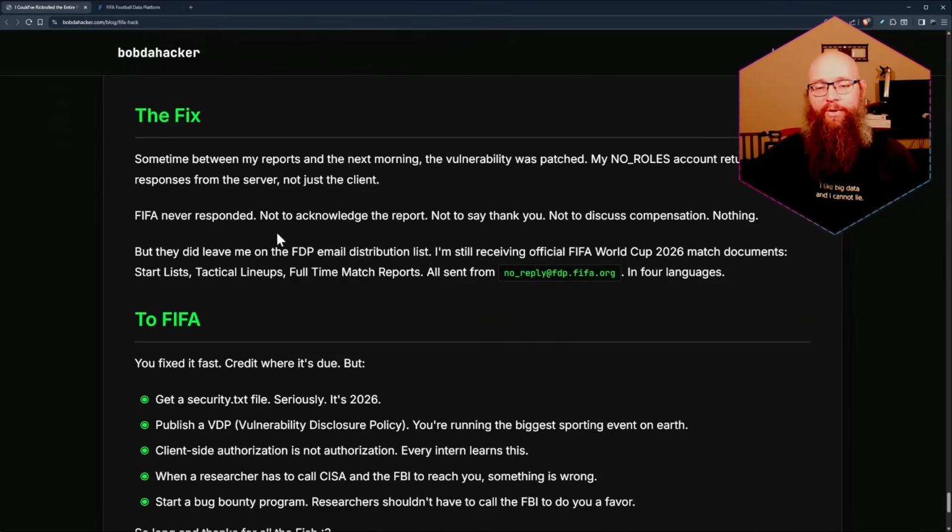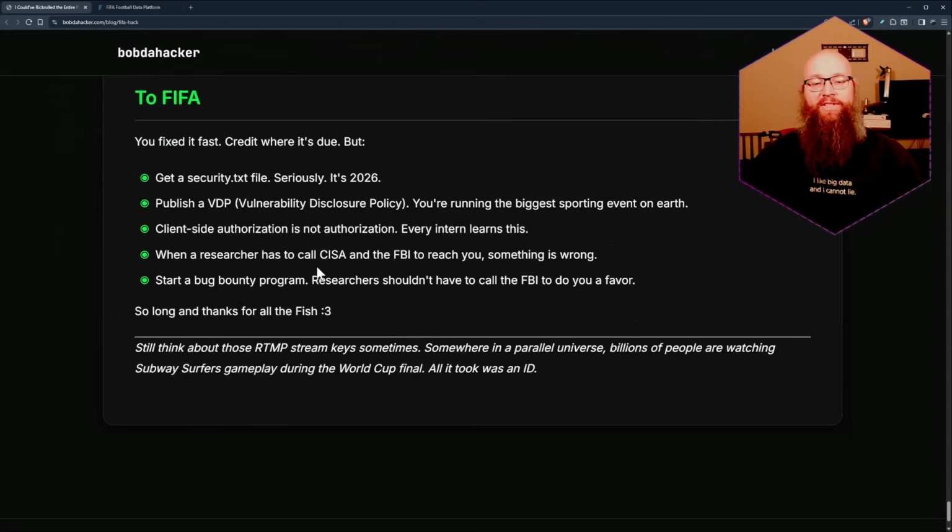They never acknowledged the report, never said thank you, and didn't discuss anything about compensation. I was like, seriously? You're probably the biggest sporting organization in the world, and you don't have any kind of a bug bounty program? And when a researcher has to call CISA and the FBI to reach you, you've got a problem with your reporting system, or lack of one. And then finally he said, start a bug bounty program. And personally, I would like to see FIFA do this just because I want to see them get spammed with AI slop messages in their vulnerability program like everybody else. I think it would just be a little bit extra funny.